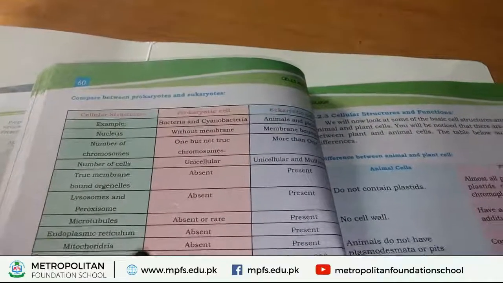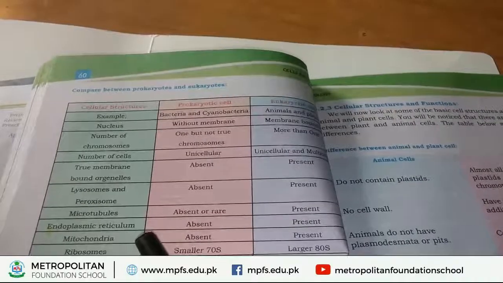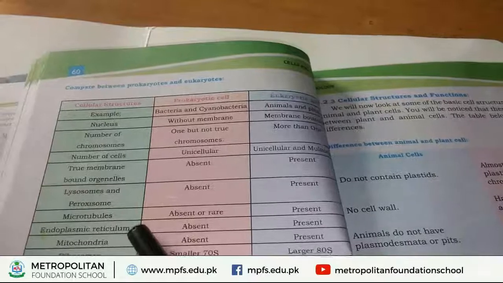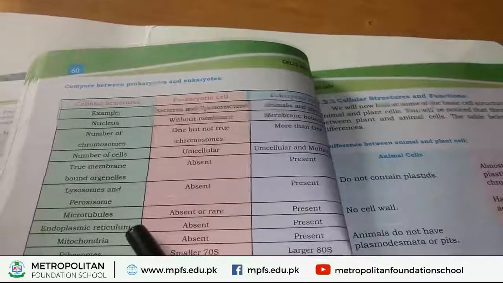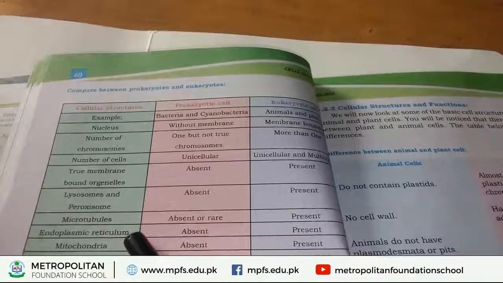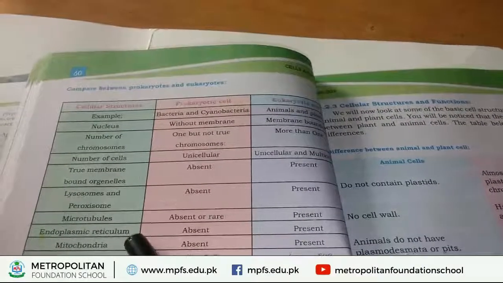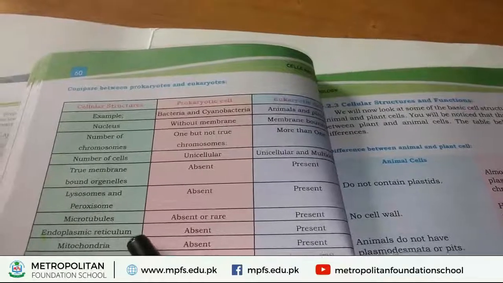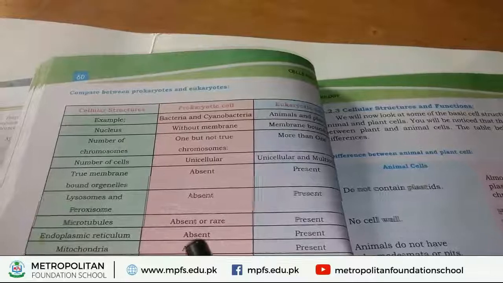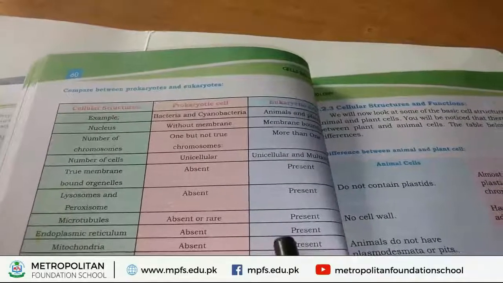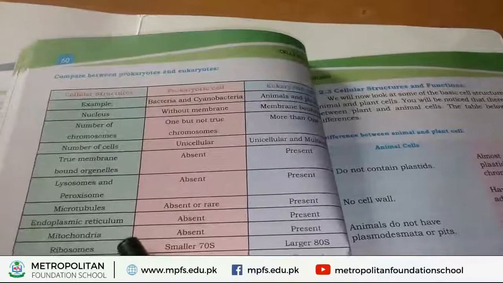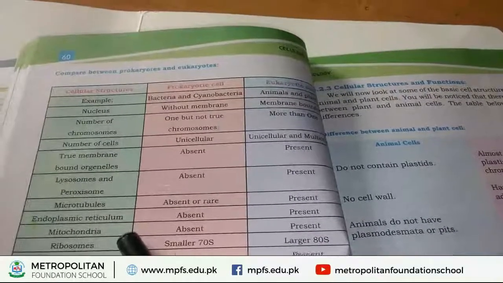Now, the next structure is the endoplasmic reticulum. Endoplasmic reticulum is a main organelle which is found inside the cell. It is totally absent in prokaryotic cells, but is found in eukaryotic cells. The next structure is mitochondria.